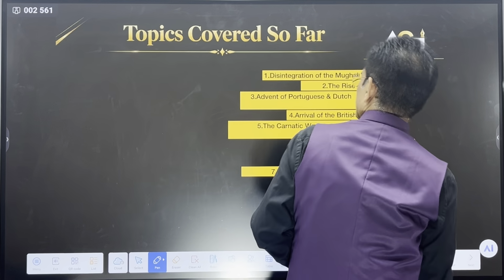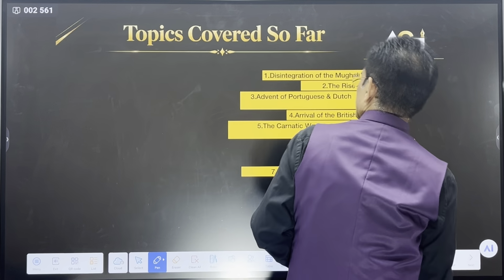But Warren Hastings was not ready to accept the Treaty of Wadegaon. He continued the war. And finally there was a defeat of Scindia, and then a kind of negotiation, and Scindia mediated, and finally in 1782 there was the Treaty of Salbai. So it was a kind of draw.